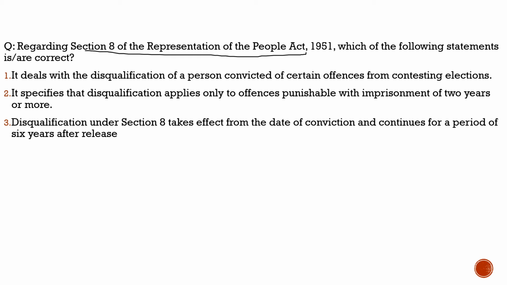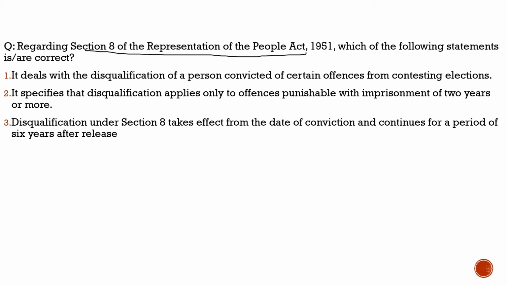They think it is very much against their whole idea of the representation of the people. So there are different stands from the Supreme Court as well as from the government right now. The Supreme Court is just considering it. They have accepted the pleas and will decide over it, and the government is very much against those pleas. Here we need to understand the current situation with respect to convicted people in our country, through Section 8 of the Representation of People Act 1951. So let's solve the question and get the idea.